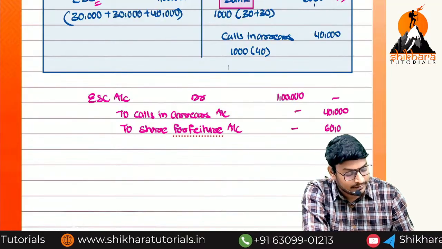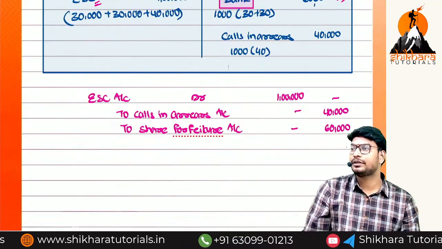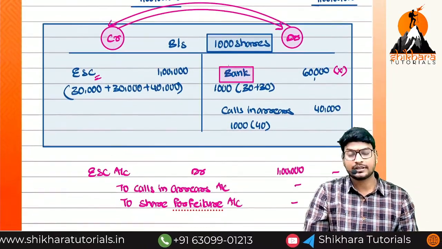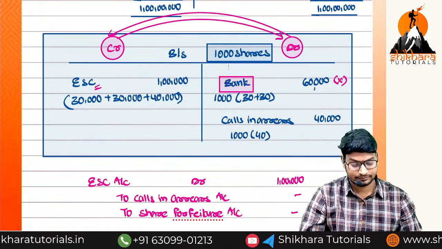How much are we getting? 60,000. Are there any doubts up to here? So please take a note of it. You can prepare directly for how many shares? 1000 shares is sufficient.